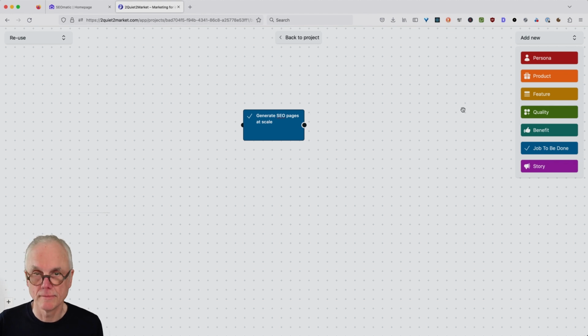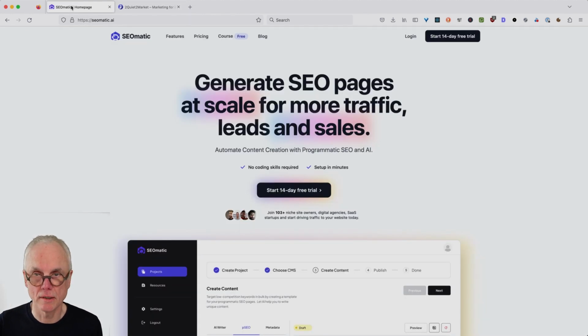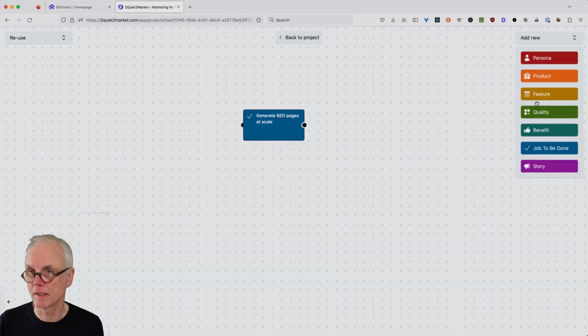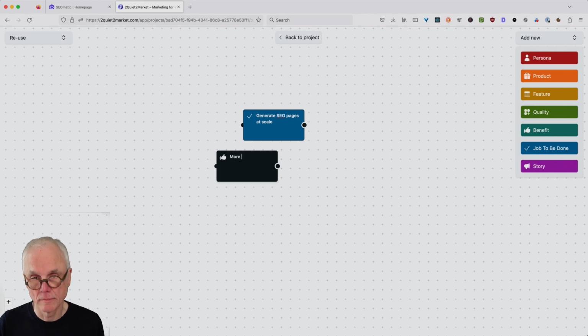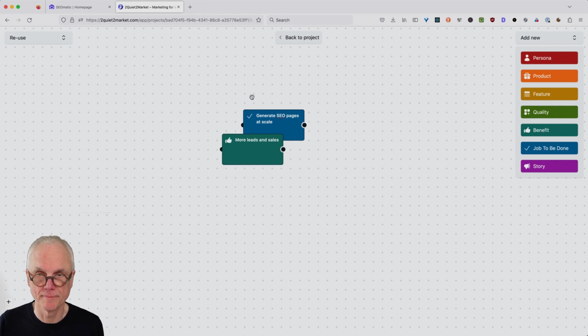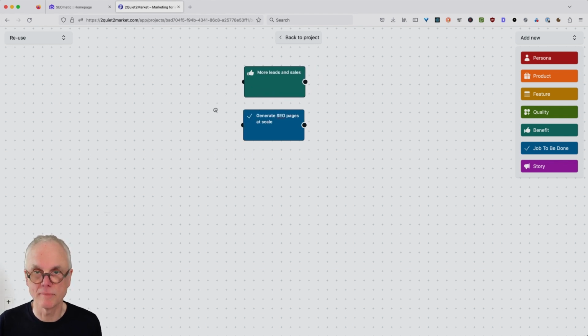And what was the benefit again? More traffic, leads, and sales. Okay, so let's get a benefit here. More traffic is not really a benefit, but leads and sales, definitely. More leads and sales is a benefit, because we will make more money with that.